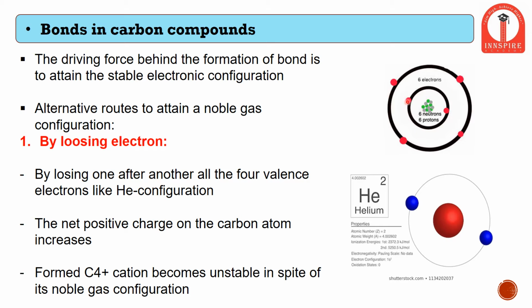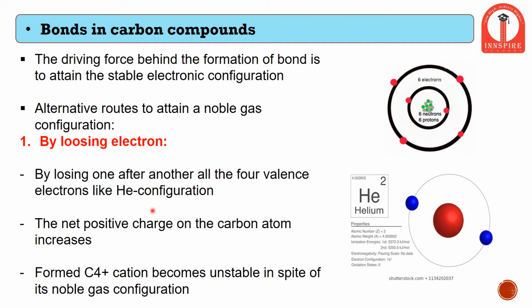As we are aware about this image, it is a carbon atom having 6 electrons, that is, 2 electrons in the inner shell and 4 electrons in the outer shell. We will study whether the carbon atom attains stability by losing electrons. According to the noble gas configuration, noble gases are said to be noble because they are very inert, as in very stable, and they do not readily react with any other metal or compound. So how are these noble gas compounds more stable?